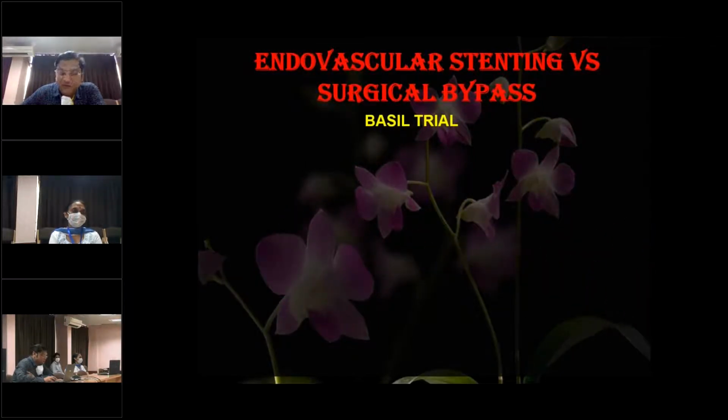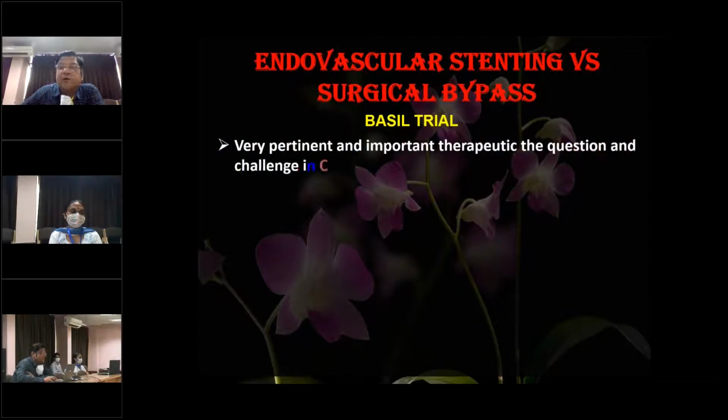Basically, when we come on to these revascularization procedures, we have the option of either an endovascular stenting or the option of a surgical bypass. So what are the indications of these, and which of these options should be taken for a particular patient? The BASIL trial is a very important thing, and this is a very pertinent and important therapeutic decision and a question and also a challenge in the management of chronic limb ischemia.